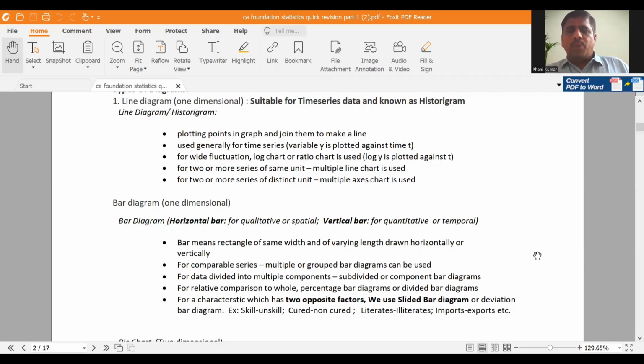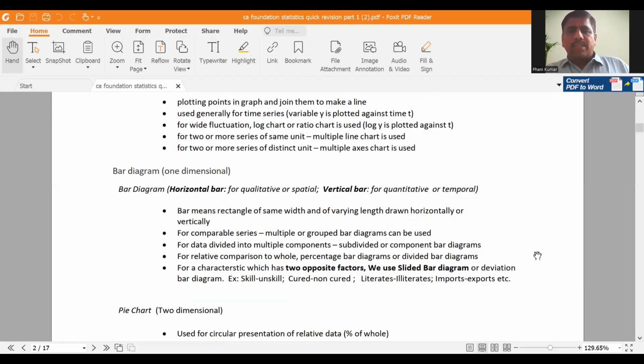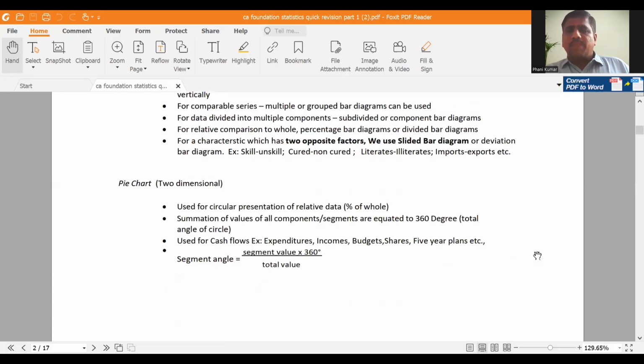The important point here is when you have to compare each component with respect to the total, which diagram are we going to use? Subdivided bar or percentage bar. After bar diagram, the next diagram in non-frequency diagrams is the pie chart or pie diagram. It is a two-dimensional diagram. That means we are considering both length and width. Pie diagram is used for circular presentation of the relative data.